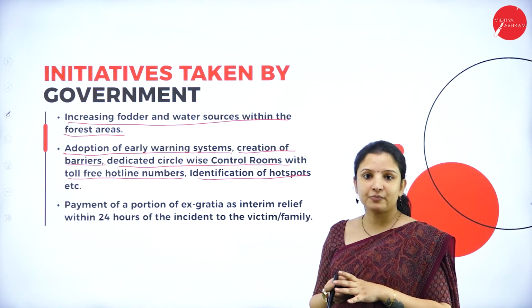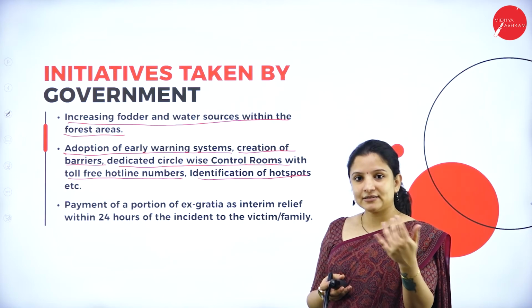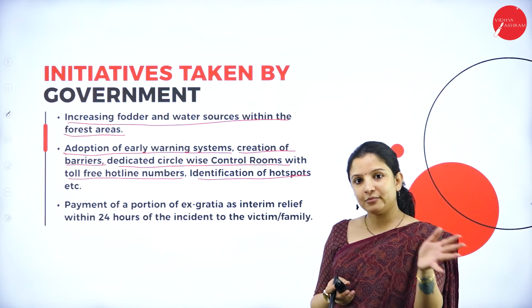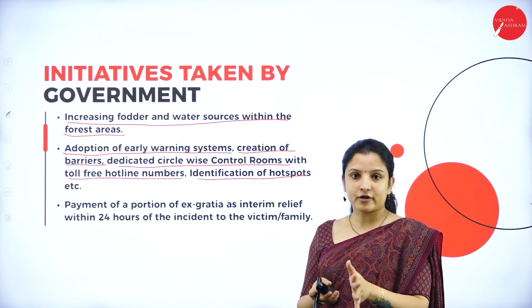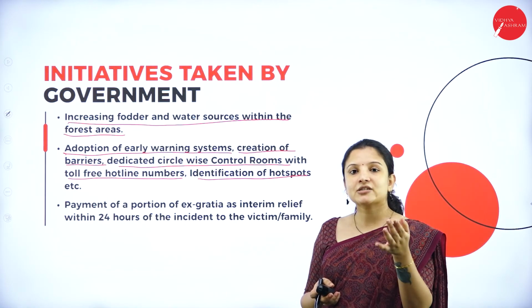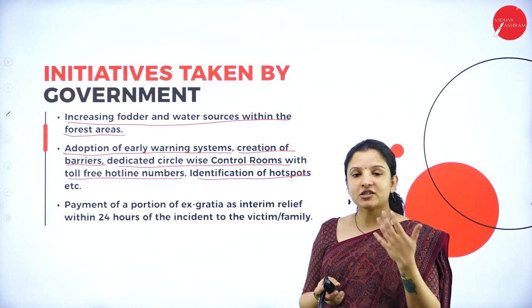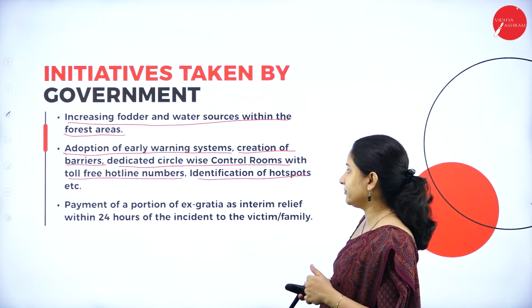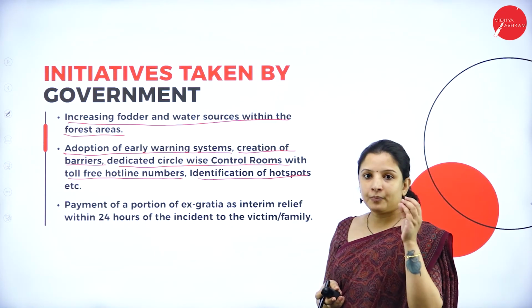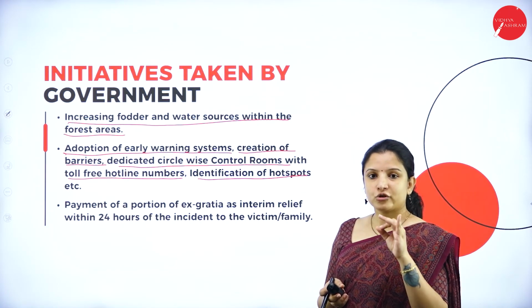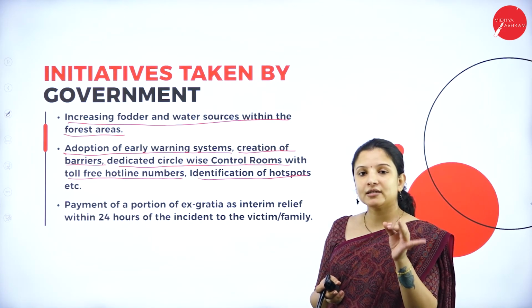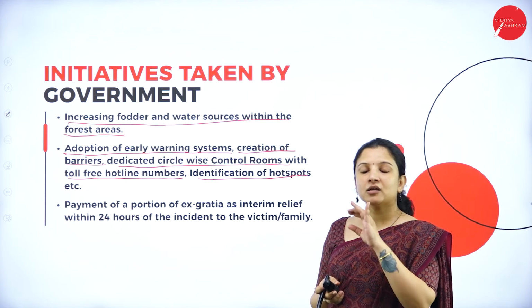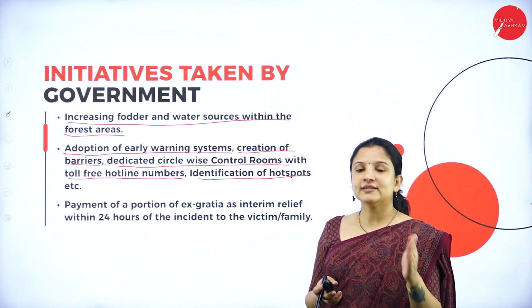Next is to create barriers. Nowadays, areas or human settlements which share boundaries with the forest have electric fences and all that. Such barriers will also prevent wildlife from entering human settlements. And proper control rooms should be set up wherever a human settlement shares its boundary with the forest.